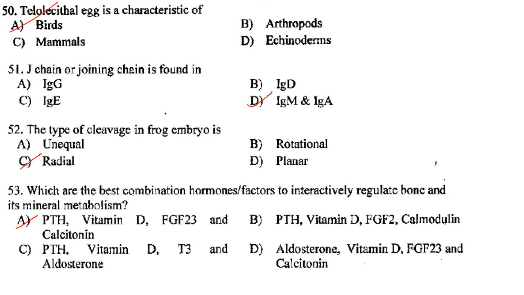The type of cleavage in frog embryo is radial. Answer is option C. Which are the best combination hormones or factors to interactively regulate bone and its mineral metabolism? So it is PTH or parathyroid hormone, vitamin D, FGF23 and calcitonin. Answer is option A.